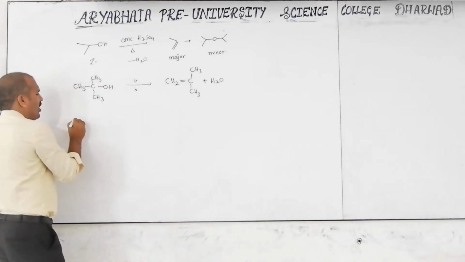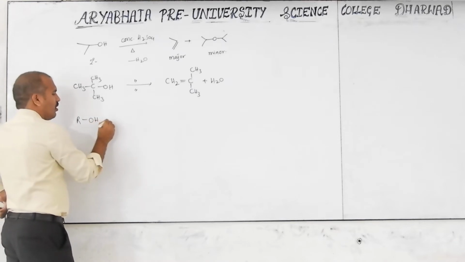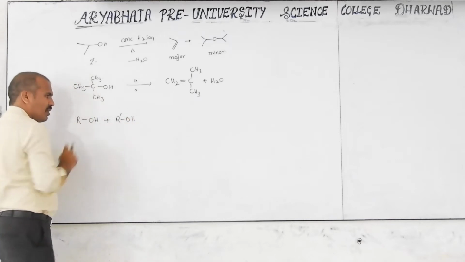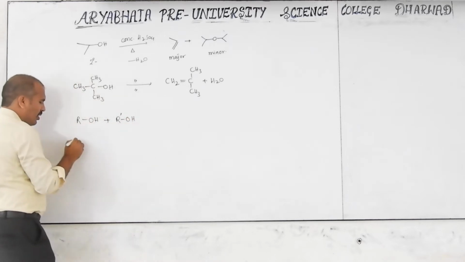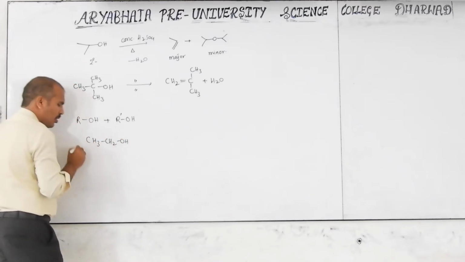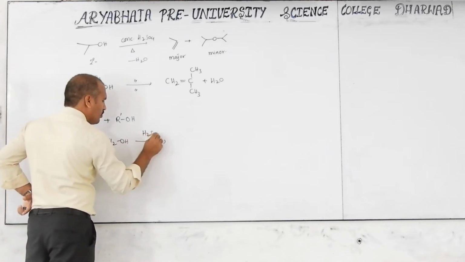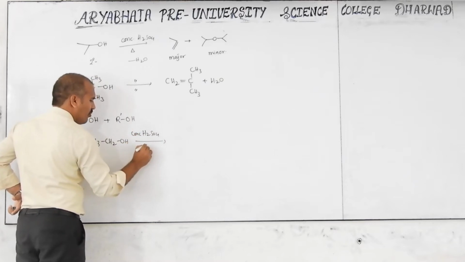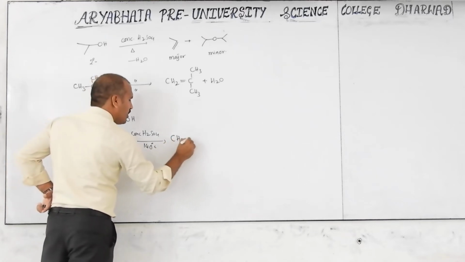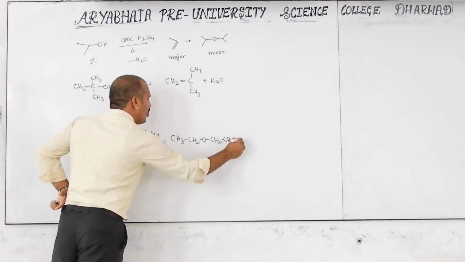So keep in mind, now I am using one alcohol, ROH. Here the alkyl groups are different. Before that, I gave this reaction: ethyl alcohol CH3CH2OH, when 2 moles are taken in the presence of concentrated H2SO4 at 140 degrees Celsius, with the mechanism also given, you get CH3CH2OCH2CH3 and a water molecule eliminated.